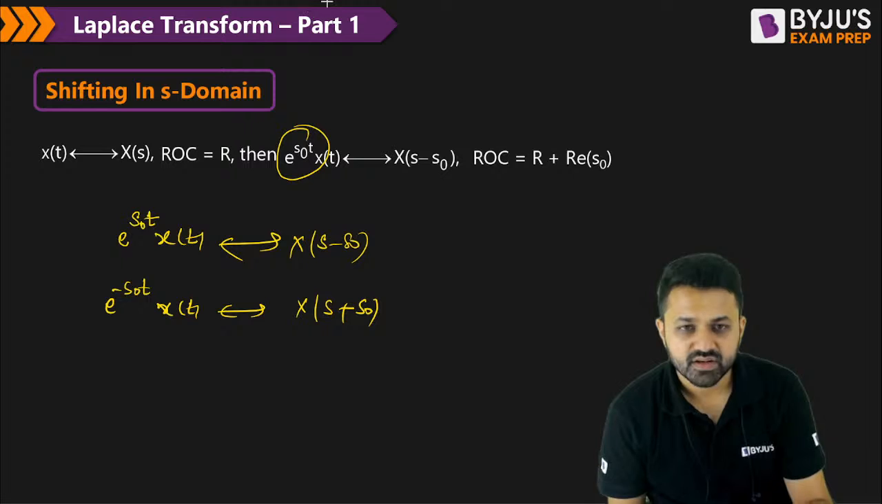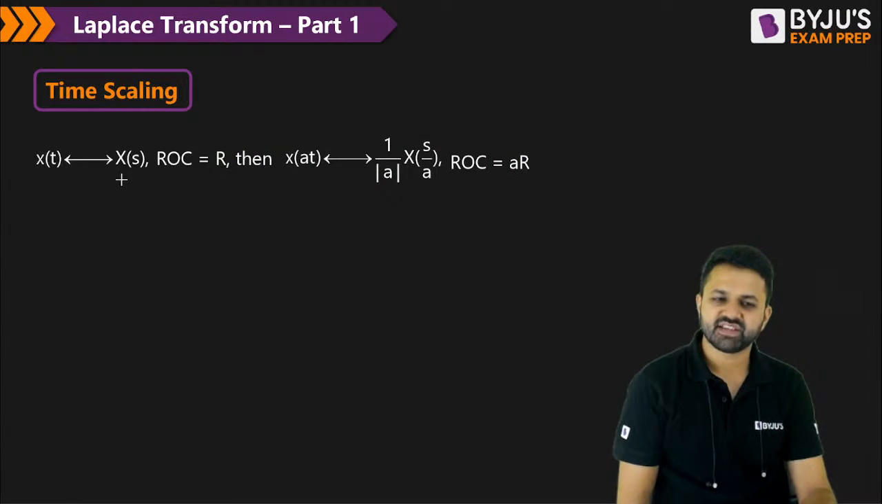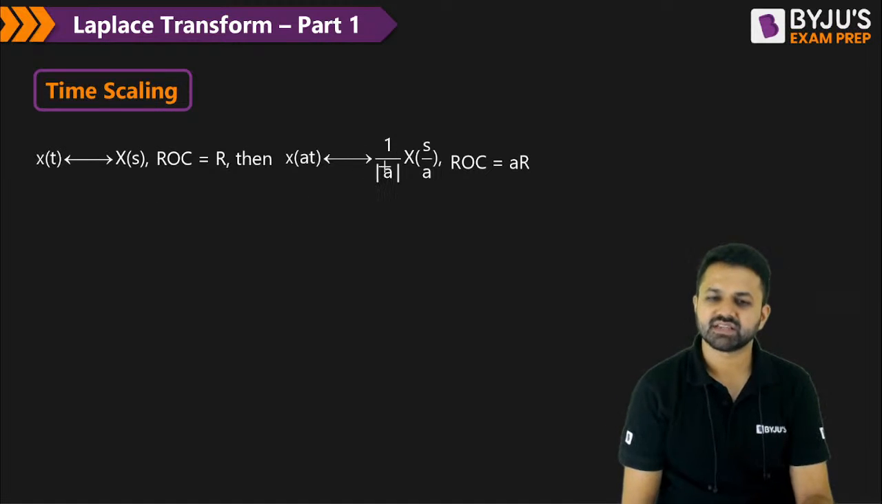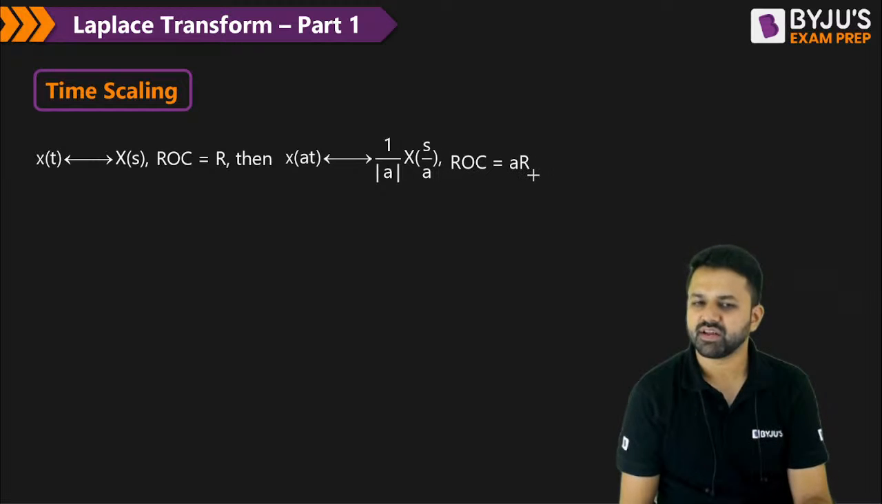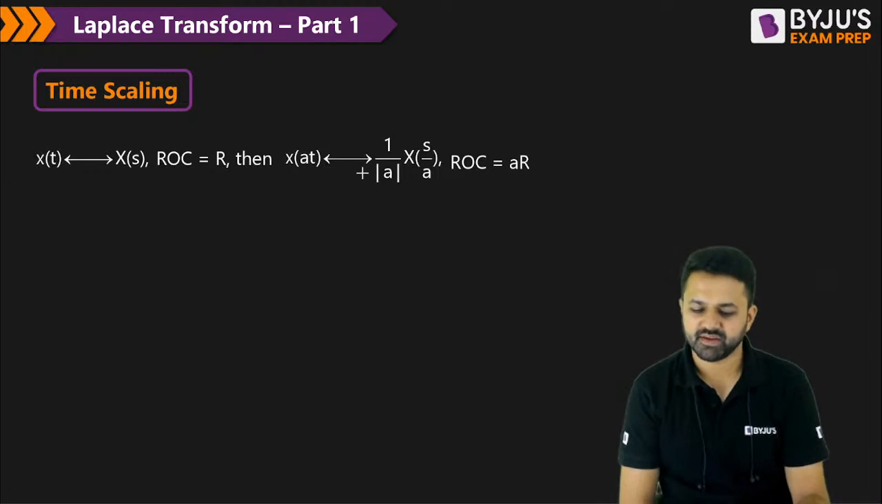Next is time scaling. So x(t) has the Laplace transform X(s). If you scale the signal by a factor a, then its Laplace transform is 1 upon mod a times X(s by a), where the ROC is a times R. So the ROC will change by the factor a. It depends on the value of a.